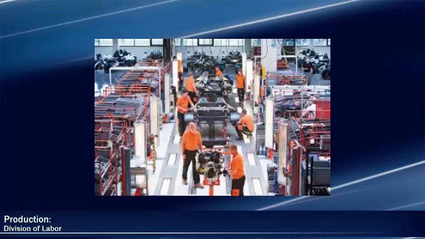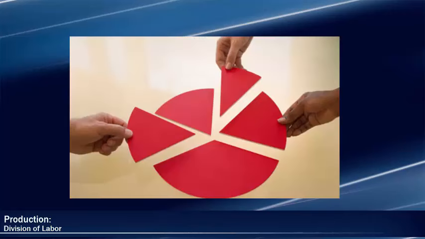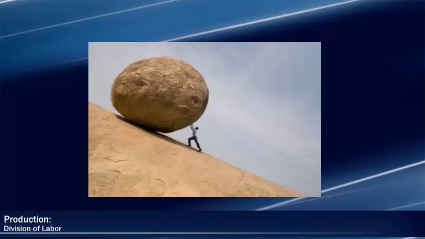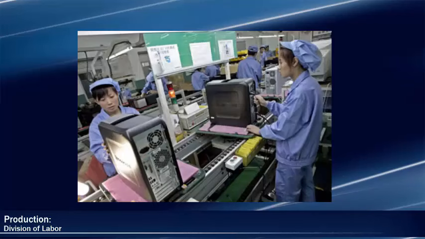Division of labor is when you break down a job into many small, easier tasks that are each performed by different workers, so that instead of one worker trying to do one big complicated job, thereby increasing the chance of failure or poor quality work, you have a bunch of workers just get good at one small easy task.